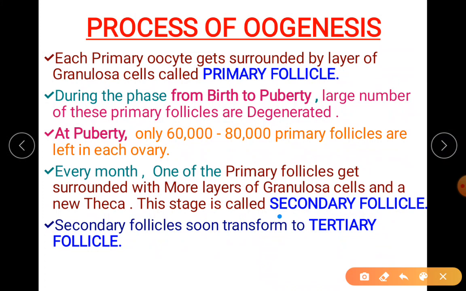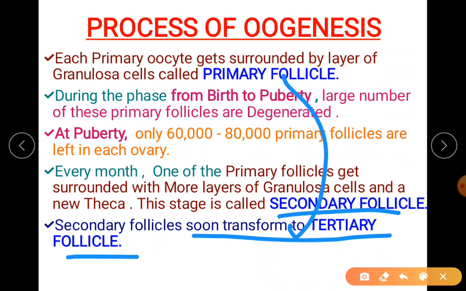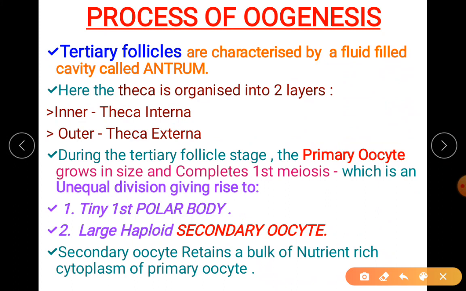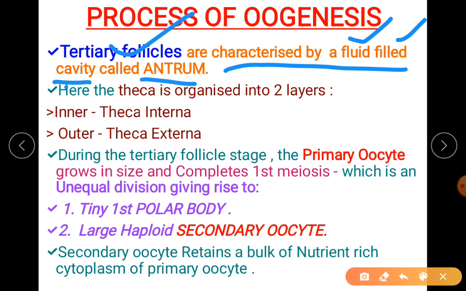So this secondary follicle will soon transform into a tertiary follicle. Without any delay, this process occurs. Primary follicle, secondary follicle and tertiary follicle. Now in the tertiary follicle, a very important phase you have to remember, it can be easily identified with the presence of a fluid filled cavity called antrum. 1 mark question, what is antrum?